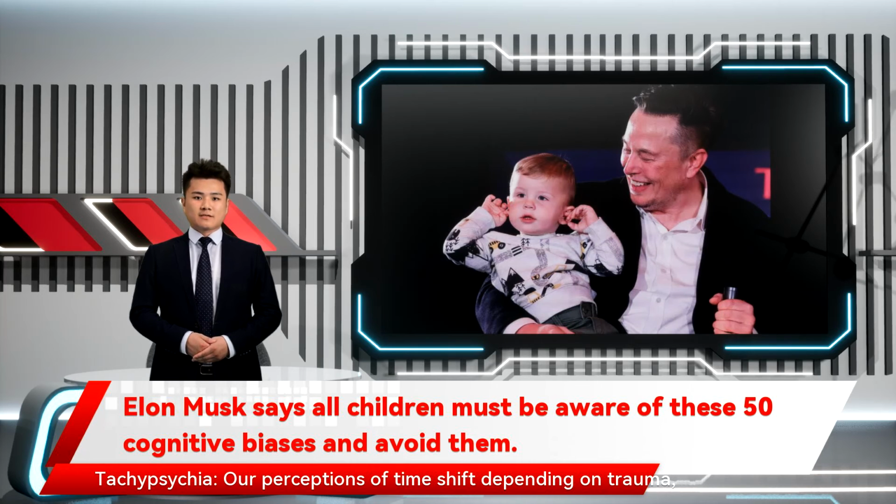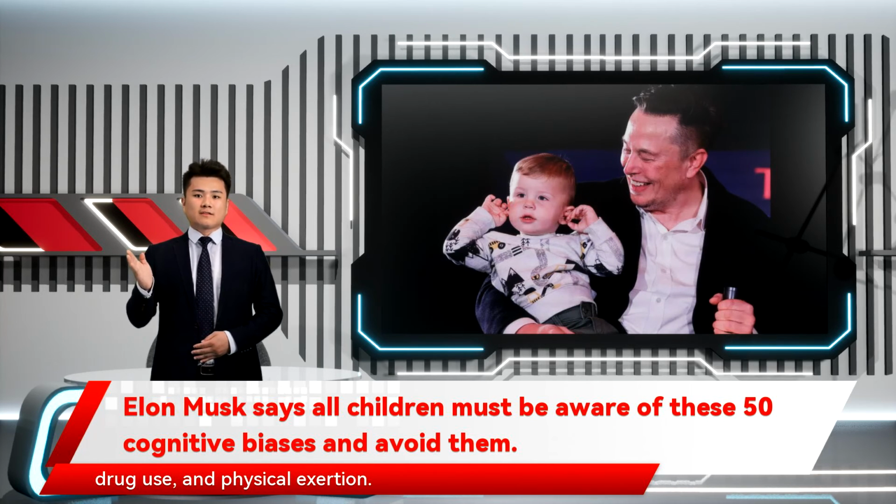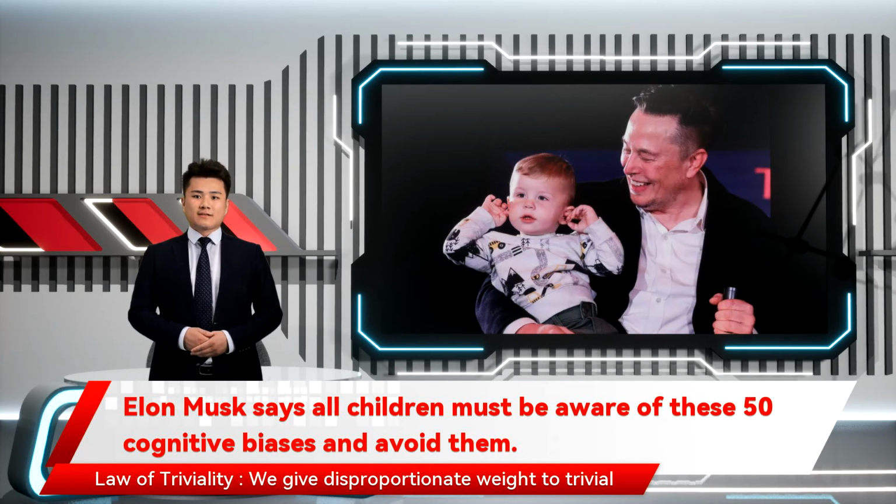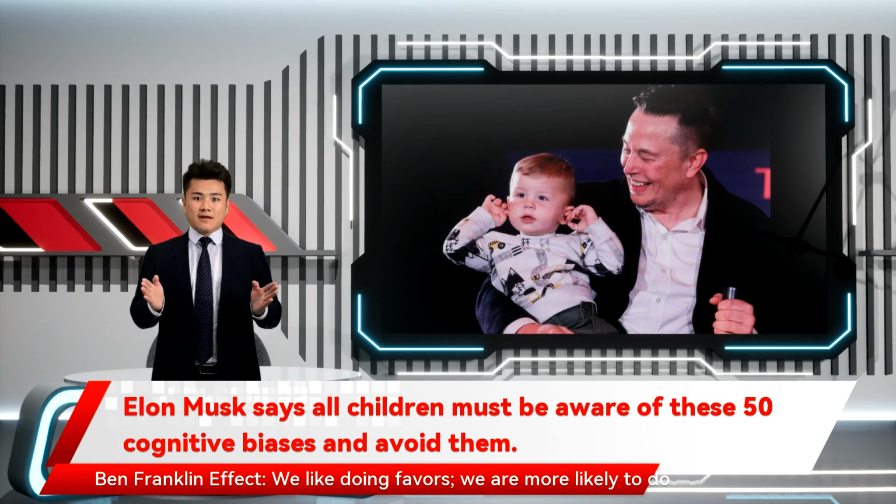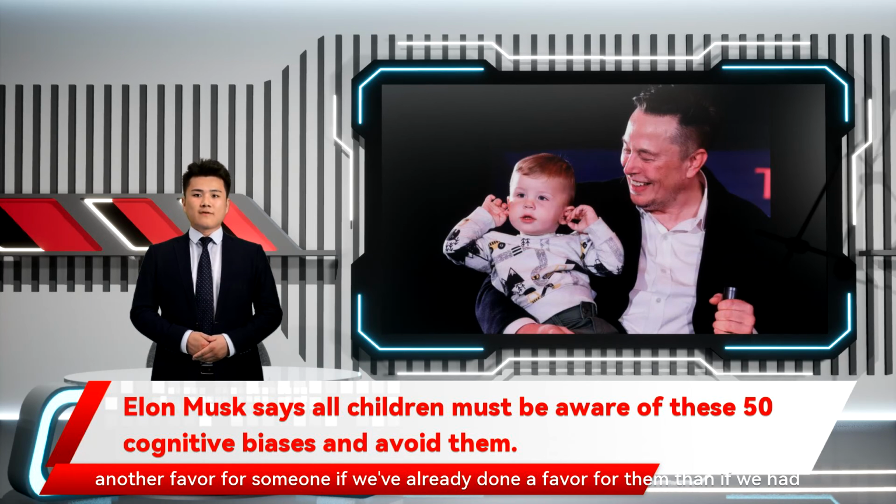38. Tachypsychia. Our perceptions of time shift depending on trauma, drug use, and physical exertion. 39. Law of triviality. We give disproportionate weight to trivial issues, often while avoiding more complex issues. 40. Zeigarnik effect. We remember incomplete tasks more than completed ones. 41. IKEA effect. We place higher value on things we have partially created ourselves. 42. Ben Franklin effect. We like doing favors. We are more likely to do another favor for someone if we've already done a favor for them than if we had received a favor from that person.